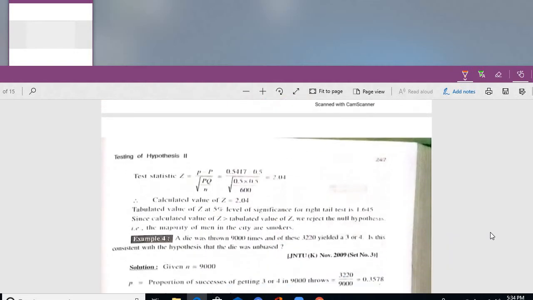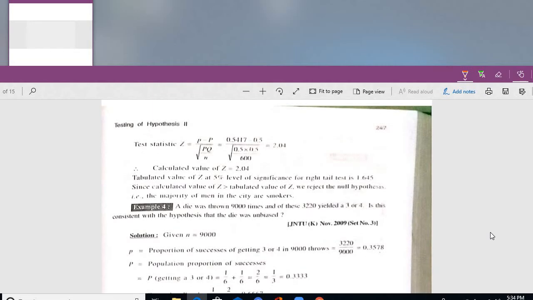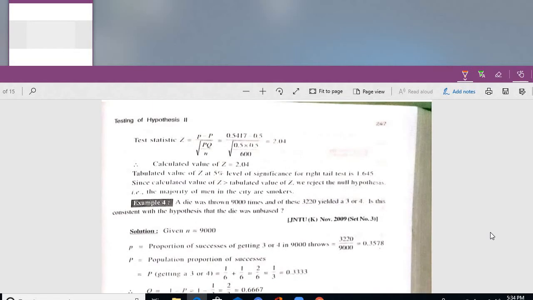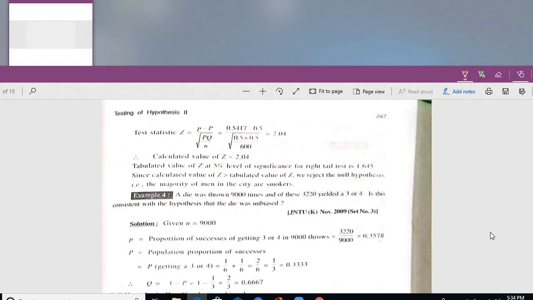So accordingly we can calculate the test statistic. That value is 2.04, and for a one-tailed test, right or left, the absolute value we have to consider is 1.645. The calculated value is more than the tabular value. Reject H naught means what? Majority of men in the city are smokers.